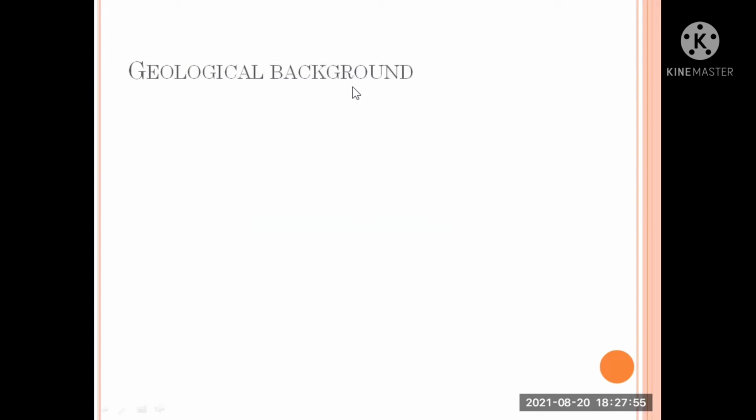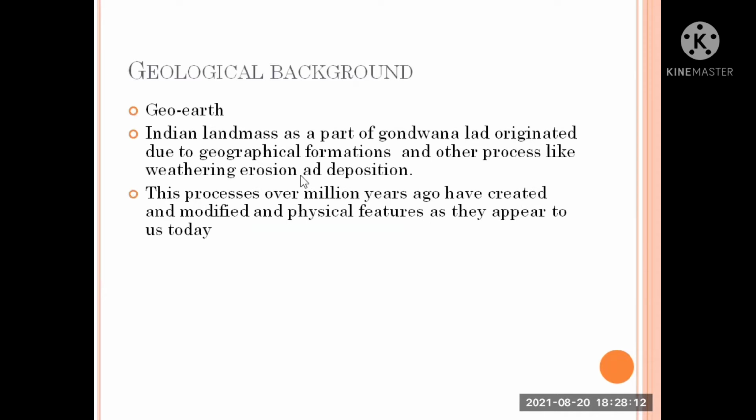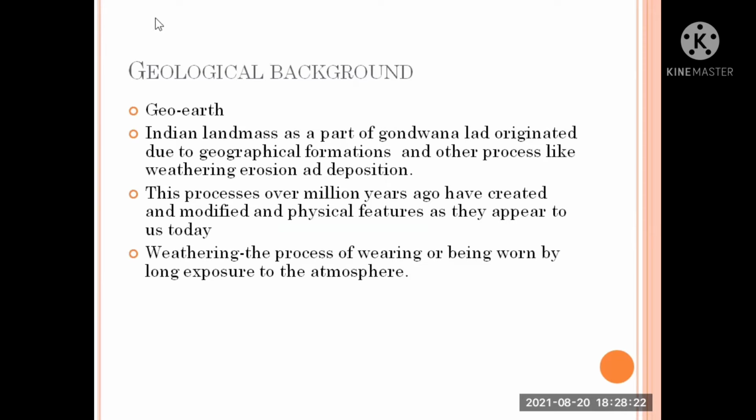Let us come to geological background. Geo means, as we know, Earth. The Indian landmass, as a part of Gondwana land, originated due to geological formations and other processes like weathering, erosion, and deposition. The processes over millions of years have created and modified the physical features as they appear to us today. Weathering, we heard weathering right here.